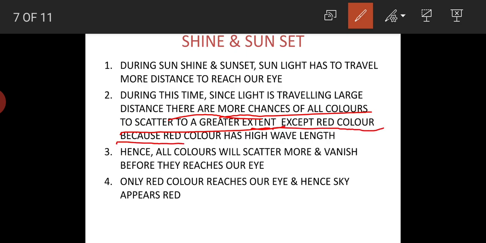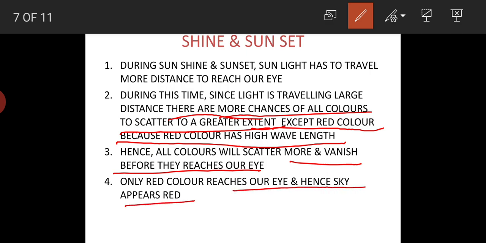because red color has high wavelength. Because of high wavelength, red color will scatter least in our atmosphere. Hence, all colors will scatter more and vanish before they reach our eye, except red color. Red color will be scattered least. That is why only red color reaches our eye, hence the sky appears red.